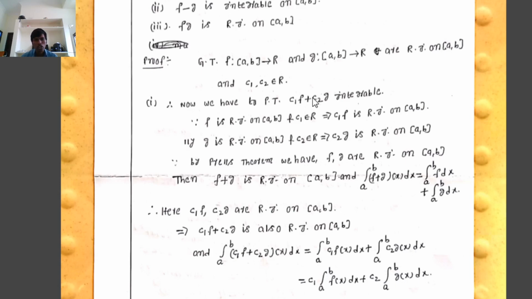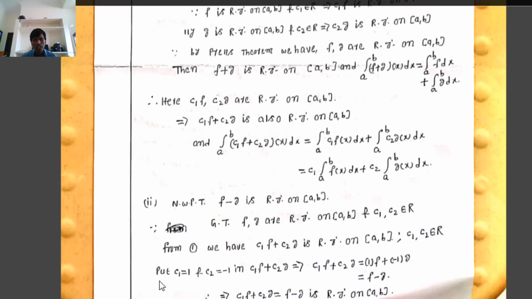Therefore, if f, g are two integrable functions on the closed interval [a, b], and C1, C2 belong to R, then C1 f plus C2 g is Riemann integrable on the closed interval [a, b], and the integral from a to b of (C1 f plus C2 g)(x) dx equals C1 times the integral from a to b of f(x) dx plus C2 times the integral from a to b of g(x) dx.